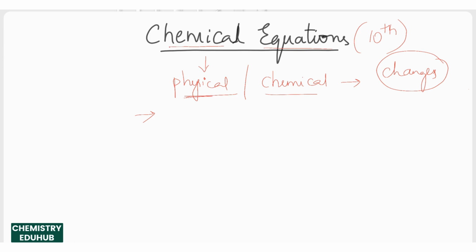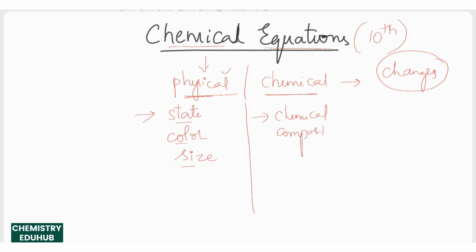Physical changes mainly happen in physical forms like the physical state, color or size. So when you observe a change in physical properties like state, color and size, such changes are called physical changes. Whereas if you observe a change in the chemical composition, what do we mean by chemical composition? Chemical composition is nothing but the formula of the compound. Such changes are called chemical changes.